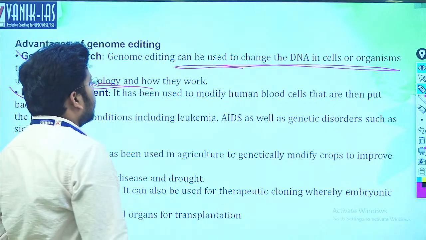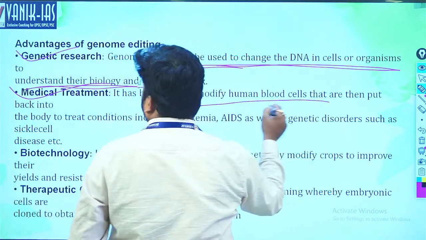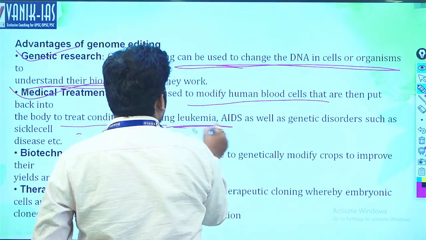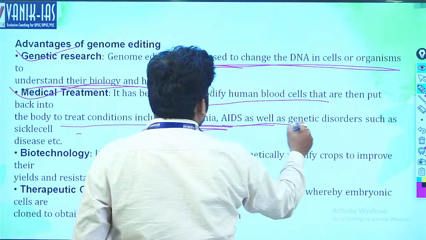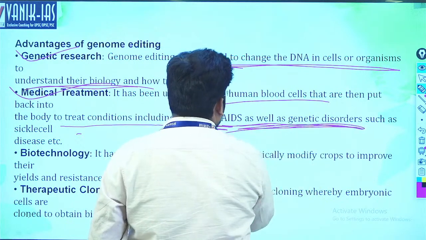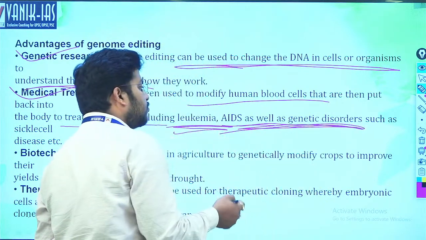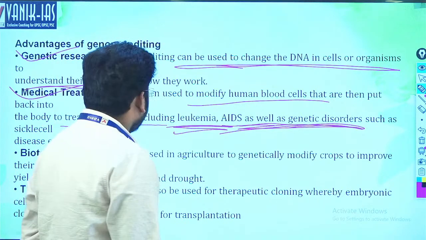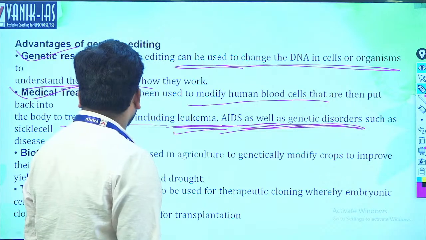Modify human blood cells and then put them back into the blood, to treat conditions including leukemia, AIDS, as well as genetic disorders. All these types of issues, which usually have no proper solution, can be solved by genome treatment or gene editing or genome editing.